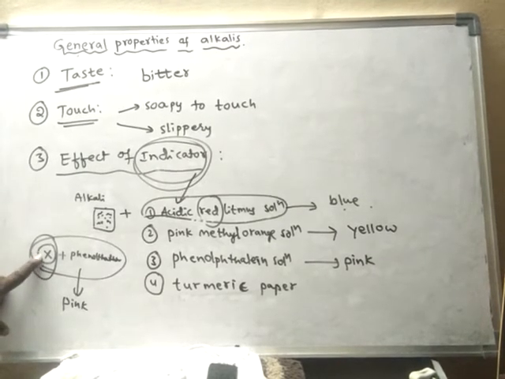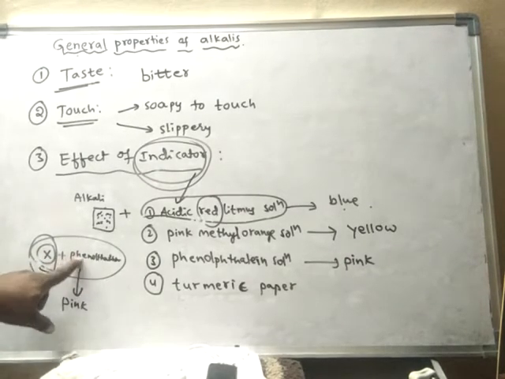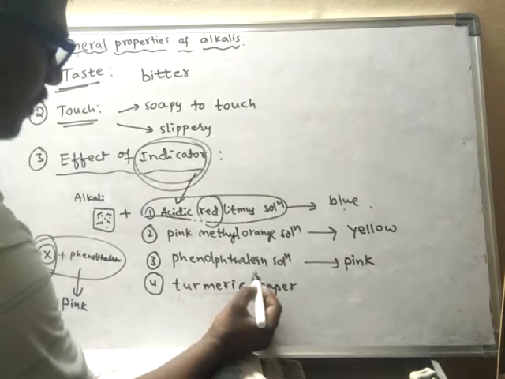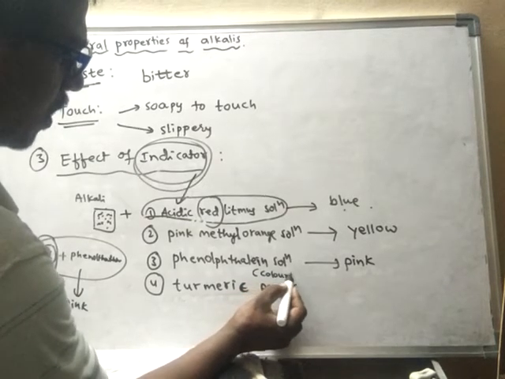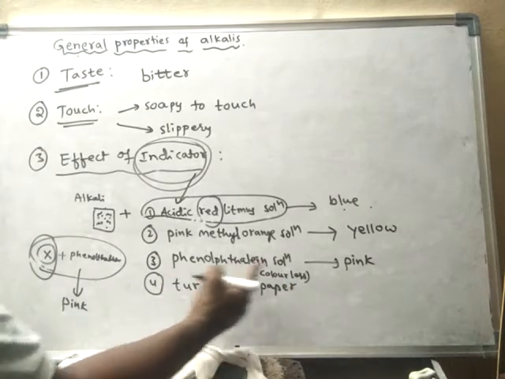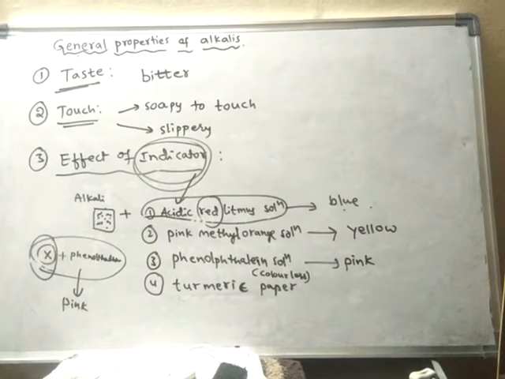Only water soluble base, when it reacts with the phenolphthalein indicator, will change the color of the indicator to pink. Actually, the phenolphthalein solution is colorless. So the colorless phenolphthalein solution turns to pink when it is reacted with the alkali.